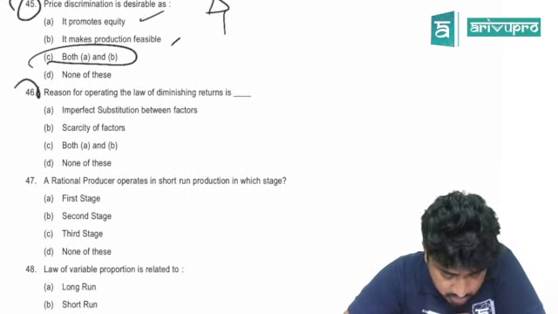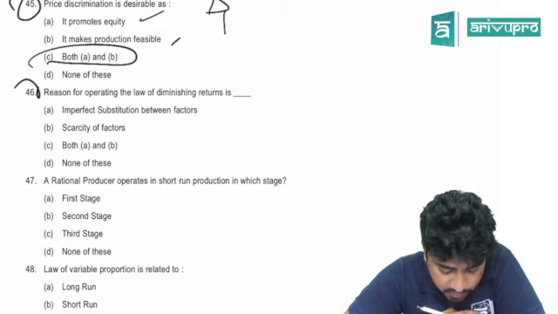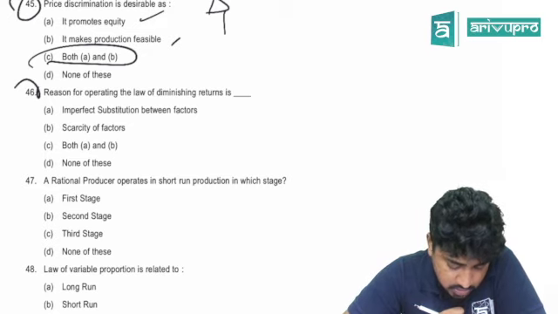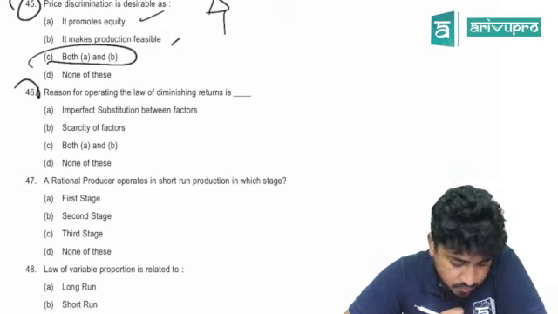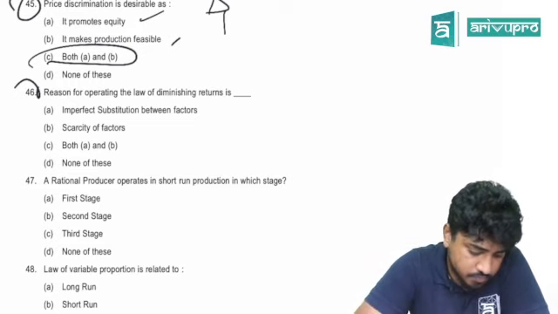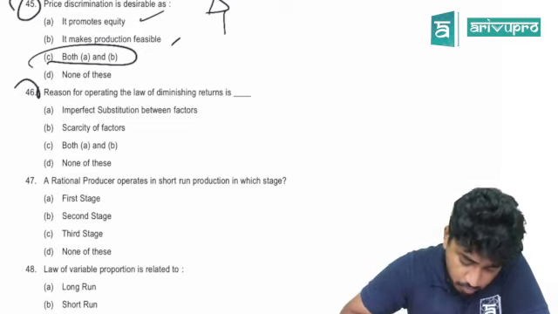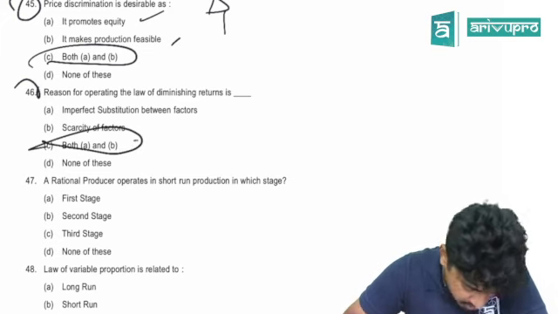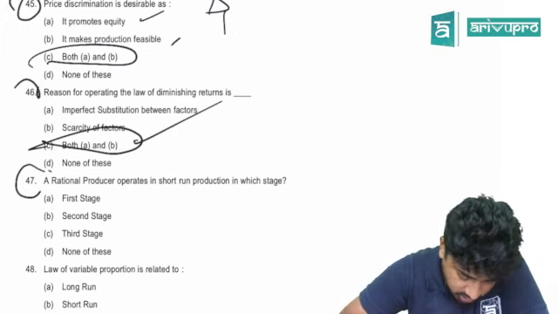46. The reason for operating the law of diminishing returns is what? What is the reason? Both A and B. Alright. 47, sir.